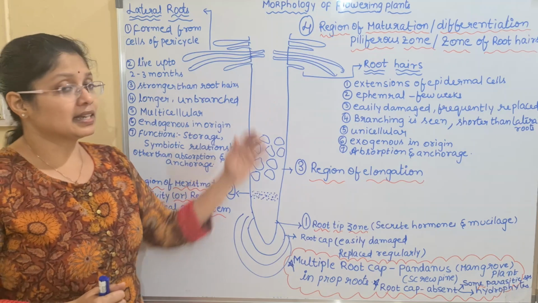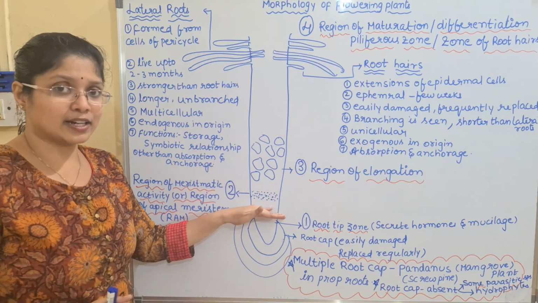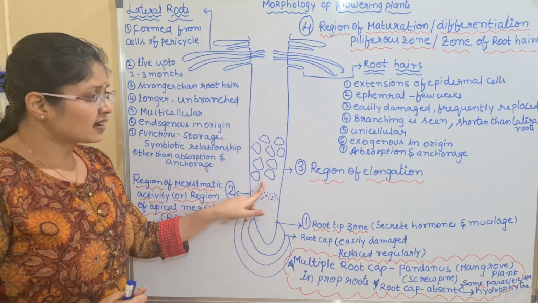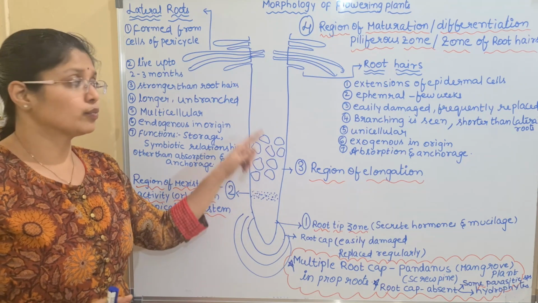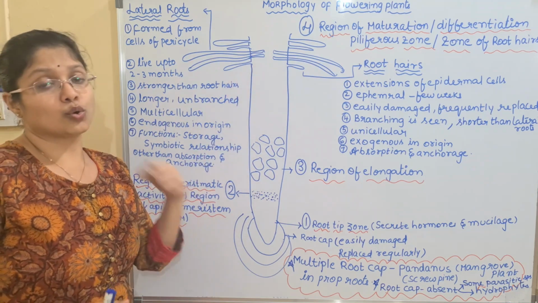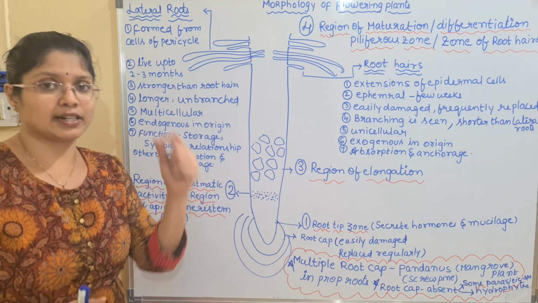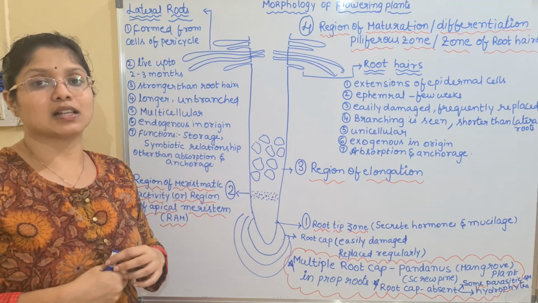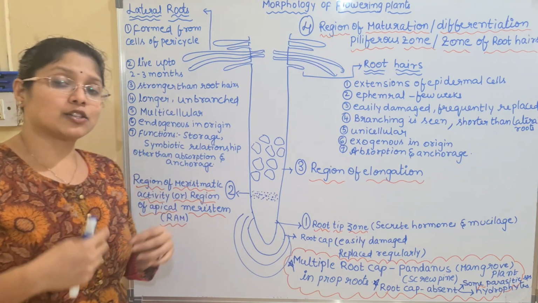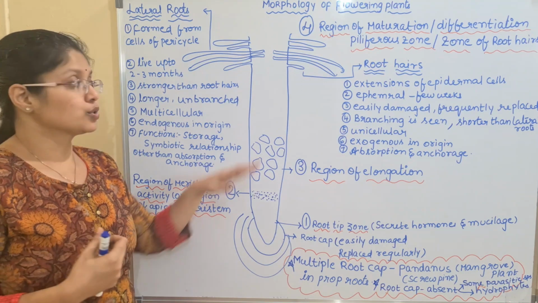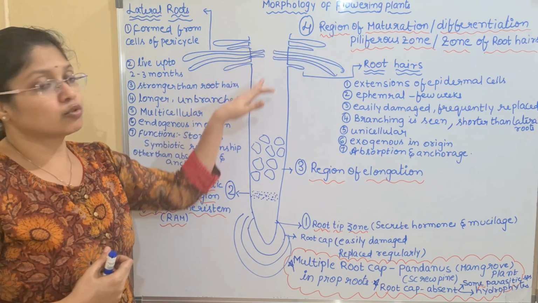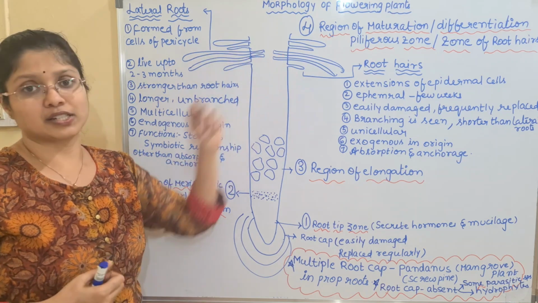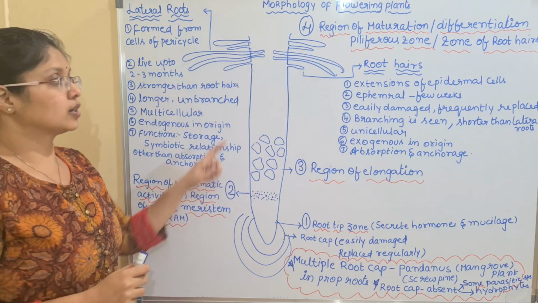Because mainly the cells that are produced in the second zone are increasing in size in the third zone, and will reach the fourth zone where the cells will get differentiated and matured. Whatever cells have to be differentiated to produce the tissues will mainly be passed into the fourth zone and can be differentiated.